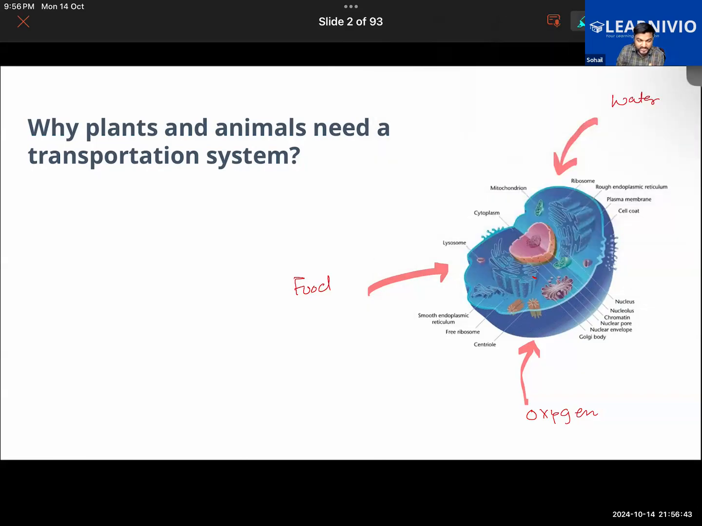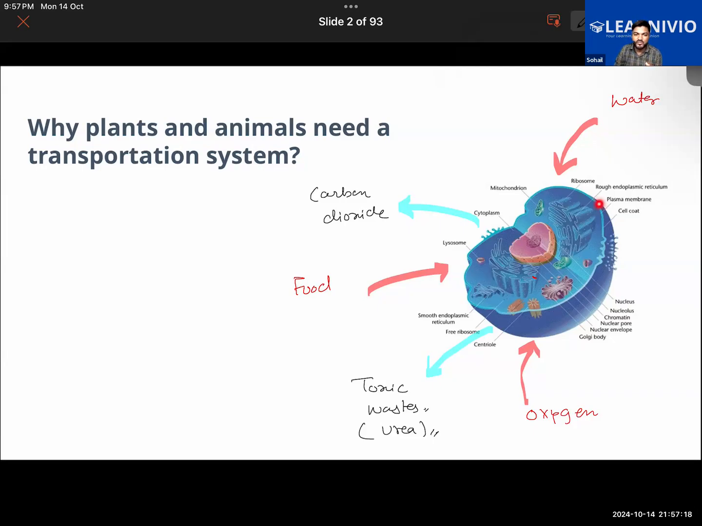Further, the cell will also excrete the waste. The cell will be excreting the waste. So it will excrete the waste like carbon dioxide. Carbon dioxide will be the waste. Getting it? It would release some other waste. It can release some of the toxic substances, like for example, urea. So a cell is also carrying out these functions, right?